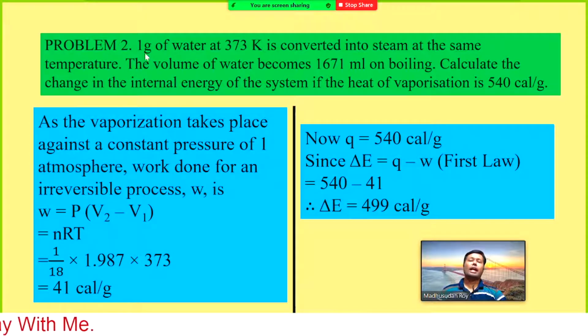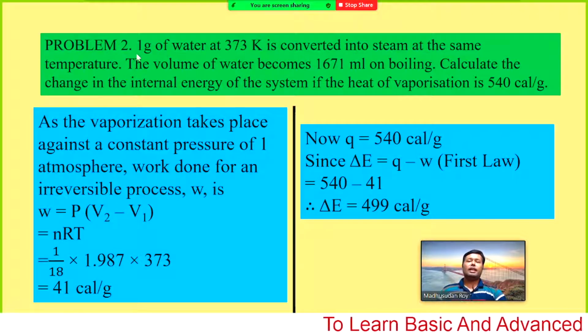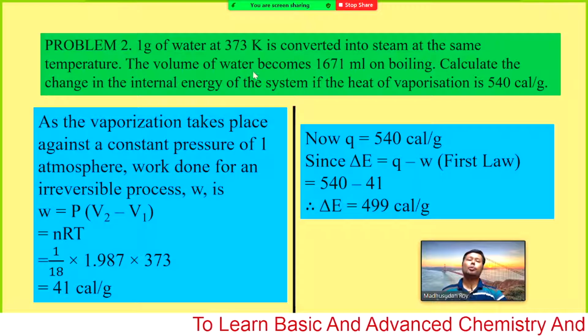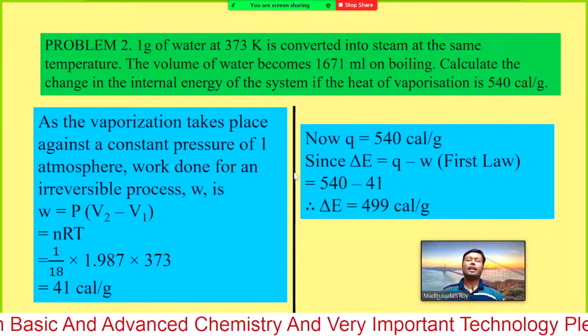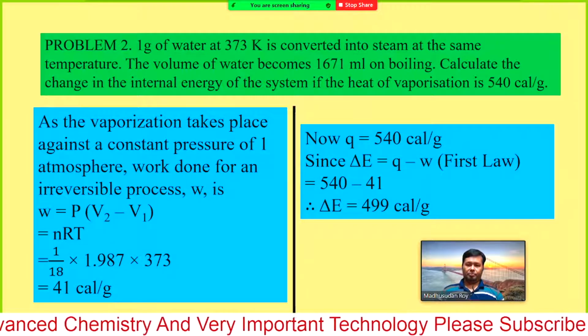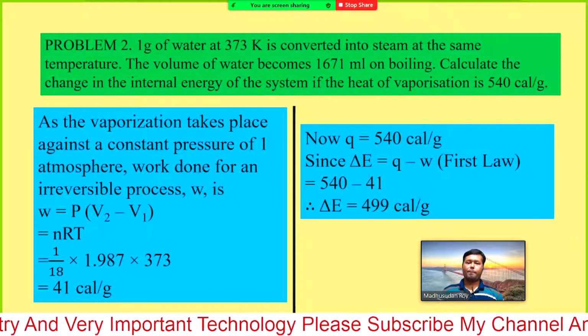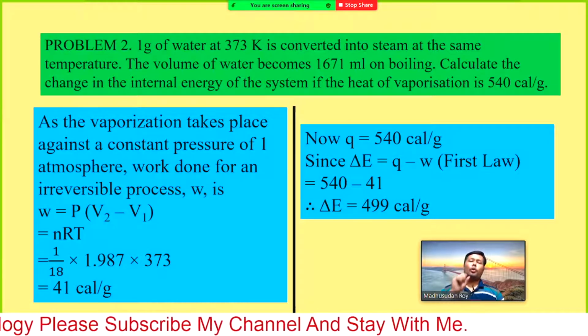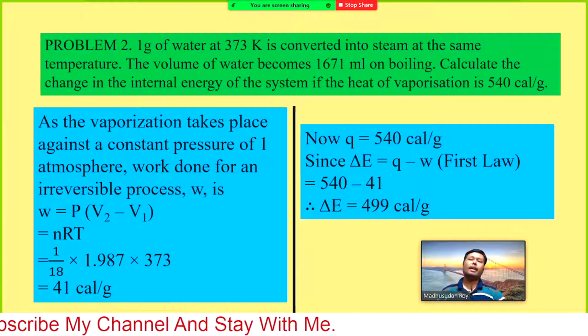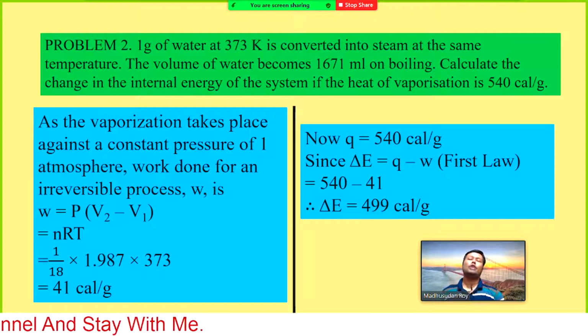So 1 gram of water, that means liquid water, and water vapor or steam. So this is the liquid water. Then what is the volume? It is not mentioned in the question. Anyone, do you have the idea how much the volume will be? 1 cm cube. Exactly, 1 cm cube or 1 milliliter, because 1 gram of water contains 1 milliliter and 1000 gram is equivalent to 1 liter or 1000 milliliter. So 1 gram of water should be 1 milliliter.